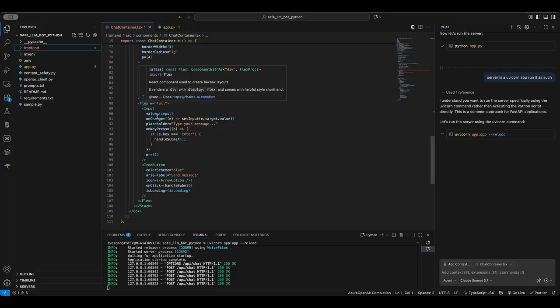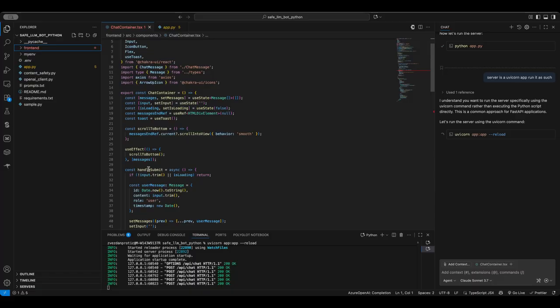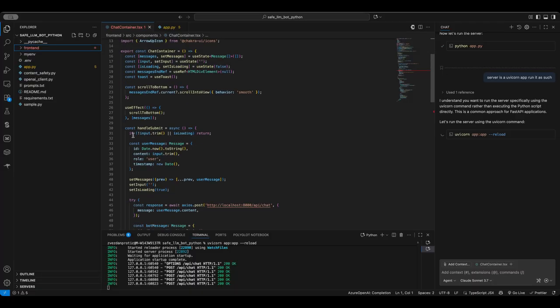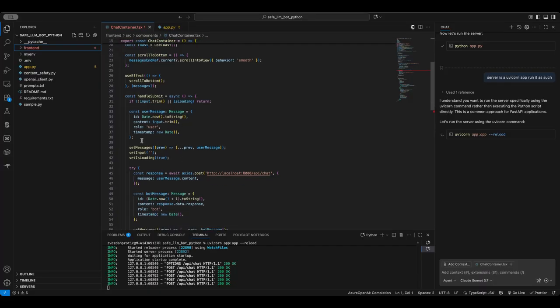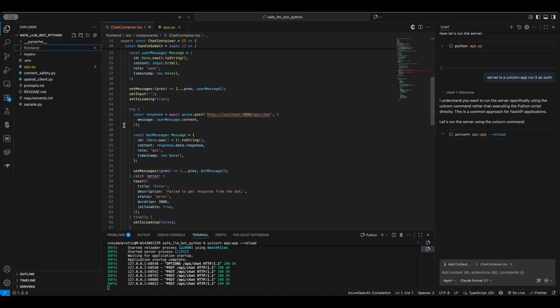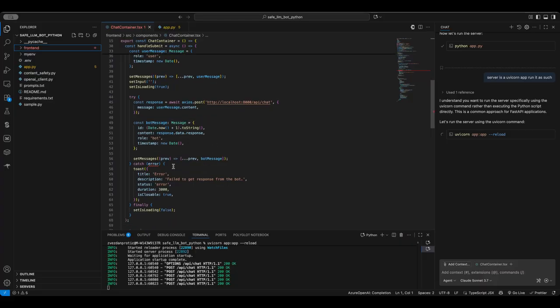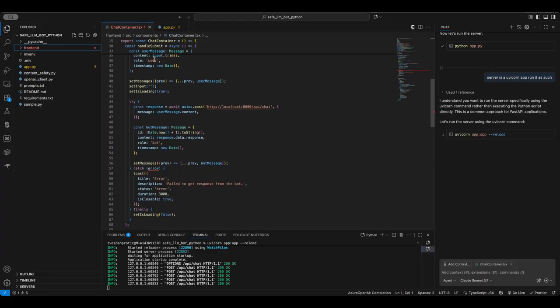When the user types in something and hits enter, or clicks on a button to send a message, the handle submit function is called. If there is nothing in the input or it is still loading, it just returns. Otherwise, it packages the user's message into a message object, sends it to the backend, retrieves the result, and shows it. So this is very simple. And if there are some errors, it just shows the error.